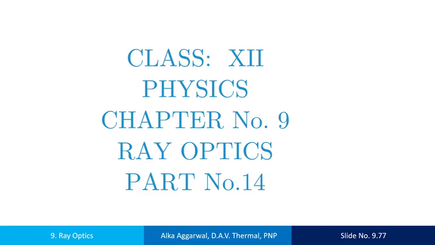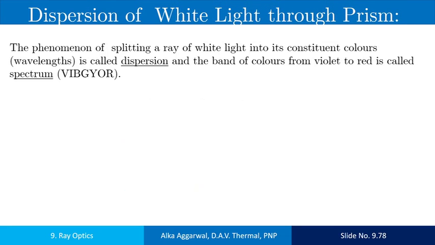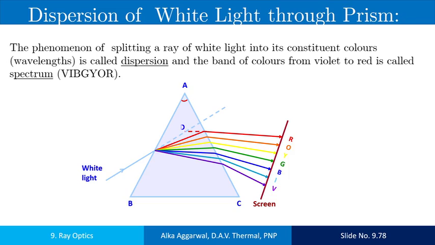In this lecture, we will continue with the dispersion of light through a prism. It has been known for a long time that when a narrow beam of sunlight, called white light, is incident on a glass prism, the emergent light is seen to consist of several colors.